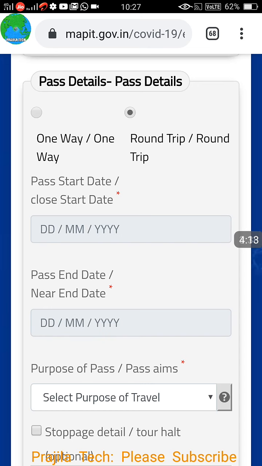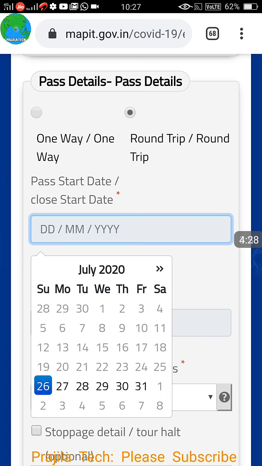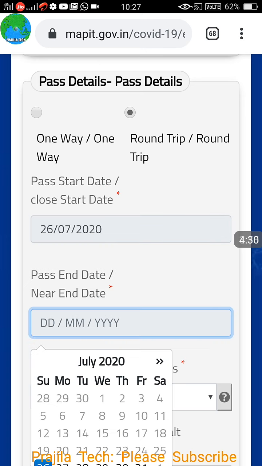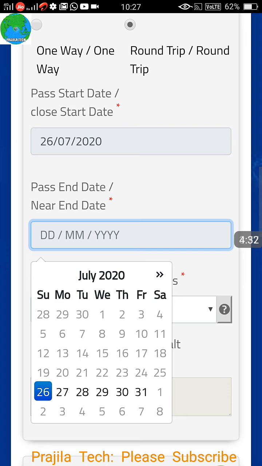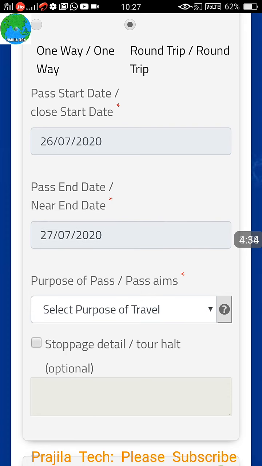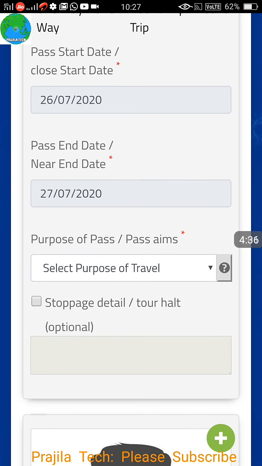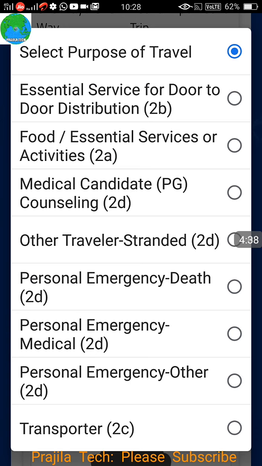Obviously you have to select the start date and end date. For example, here I am selecting start date as 26th and end date as 27th. Apart from this, you have to select your travel purpose, why you want to travel. That is very important. I select 26th as travel start date and 27th as end date, for example. And here these are the purposes of travel.